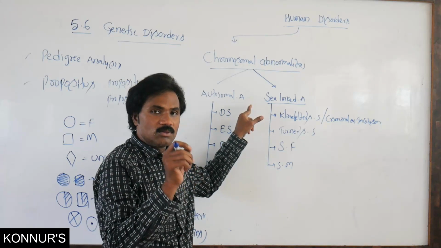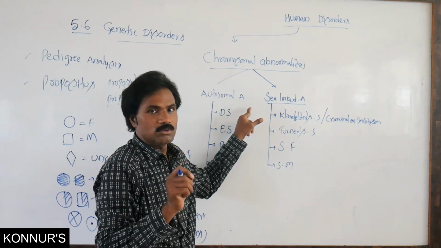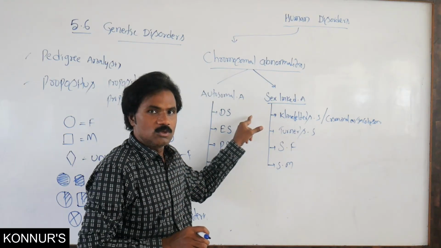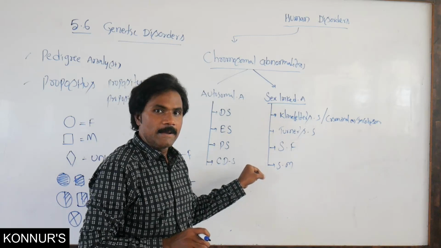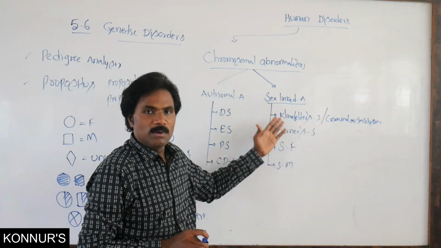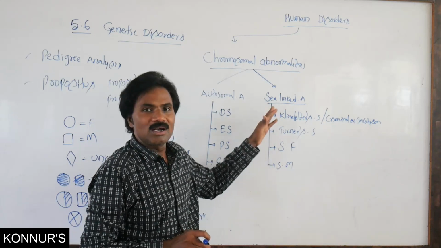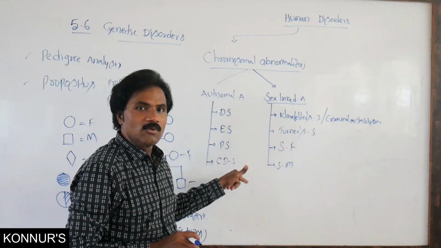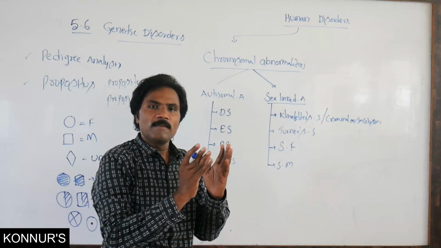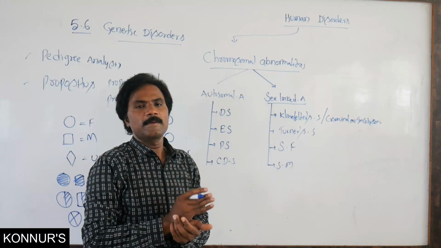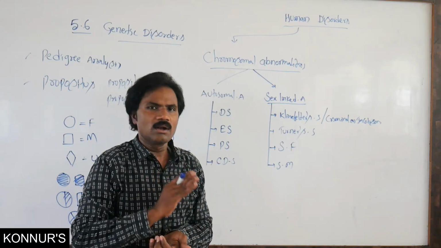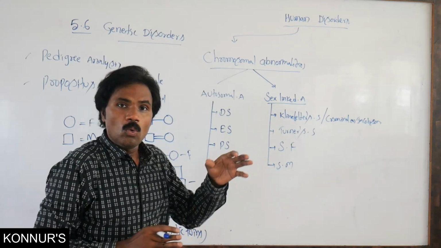Non-disjunction of chromosomes during cell division, related to aneuploidy. In aneuploidy, whether trisomy, monosomy or heterosomy, these diseases cannot be transferred from parents to offspring. Very rarely they are transferred. Normally they cannot be transmitted.